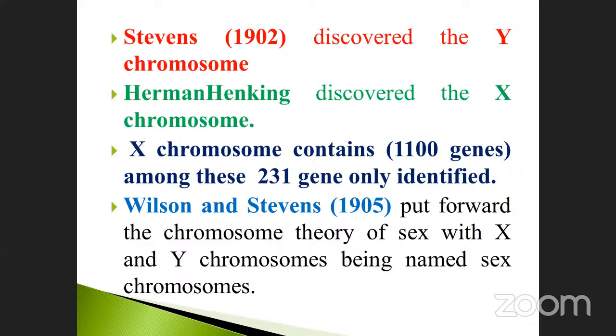Who discovered the X chromosome? Who discovered the Y chromosome? Just imagine, in the Y chromosome there is a V shape in between. XX is a female. Like that you can imagine and calculate it. How many genes? About 1100 genes, and 231 genes are identified. Don't forget, it is sometimes confused. Wilson and Stevens named the sex chromosome, X and Y.